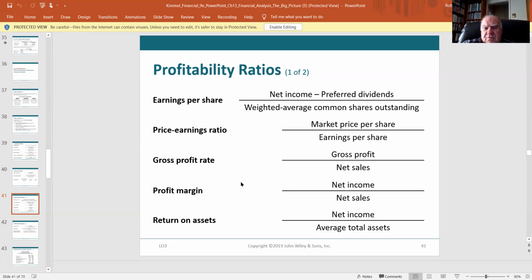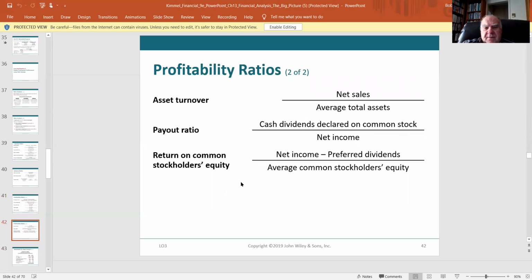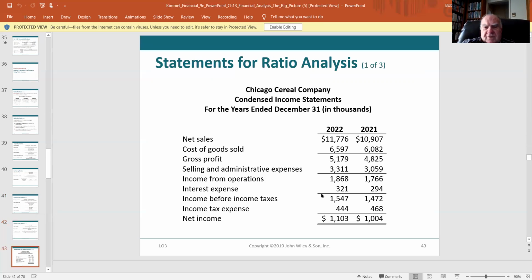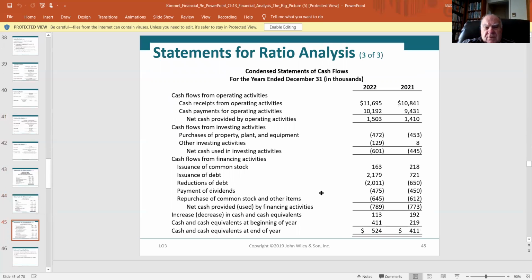None of this should be too unfamiliar. Asset turnover, sales divided by total assets. The payout ratio, cash dividends divided by net income, and then the return on common stockholders' equity. Again, net income minus the preferred dividends divided by the common stockholders' equity. So those are ratios to refamiliarize yourself with in preparation for the exam. And they're just showing you the different statements we can use.